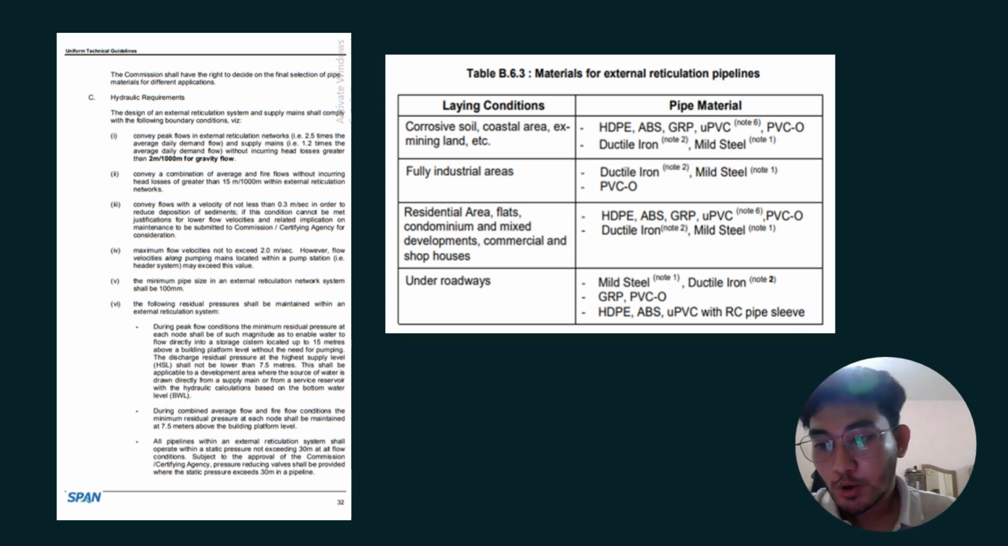Okay, I got my head loss, and it is more than 0.002, so I refer to this. And for the next table, I take the type of pipe. I use HDPE for the residential area.